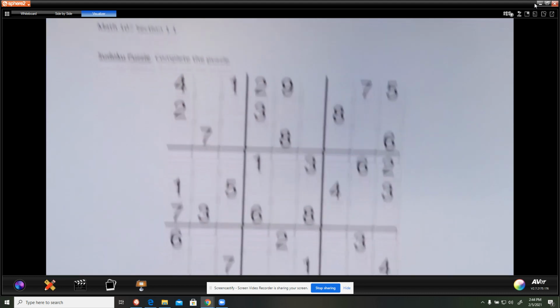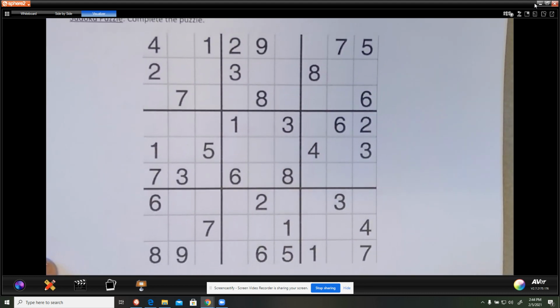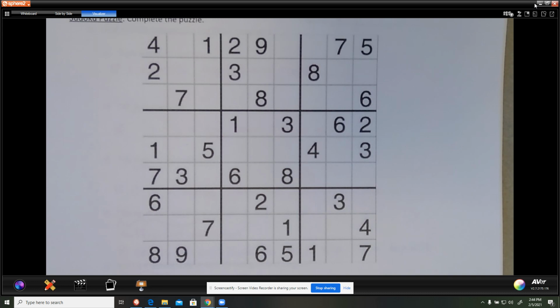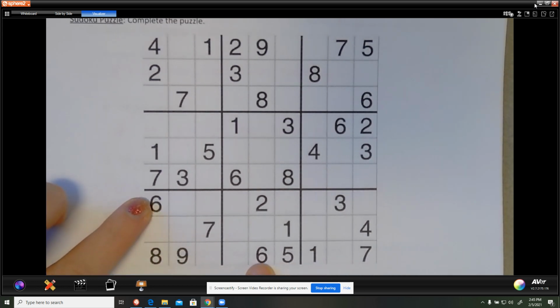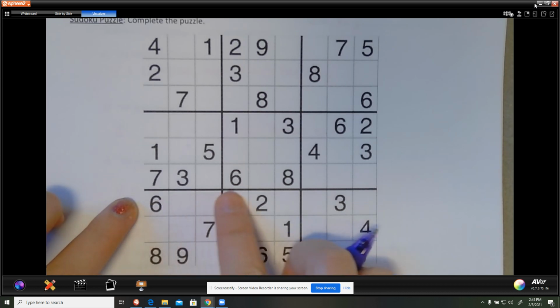All right. Your last thing is to complete this Sudoku puzzle. If you're really stuck with this, I will walk you through it. It took me a couple minutes the first time I did it. I'm going to walk you through what I'm thinking. You just have to start somewhere. I like finding pairs like this that match so I can narrow it down to a different row. In this row, the 6 is already gone, and in this row, the 6 is already there.